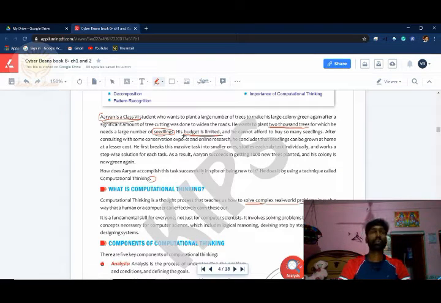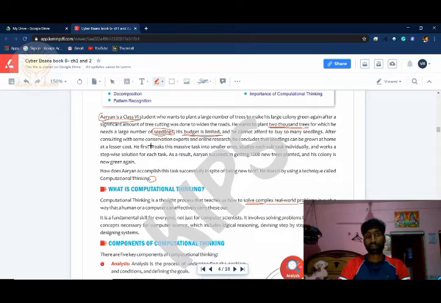So now just imagine, you are Aryan, you are in that particular place, you want to plant 1,000 trees, sorry, 2,000 trees, and you do not have seedlings. So how will you rectify this problem? This is called computational thinking. Now let's see how Aryan rectified that particular problem, what problems he had and how he rectified them. Okay, let's see.